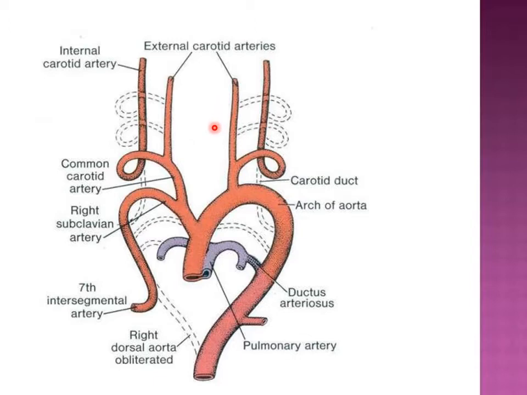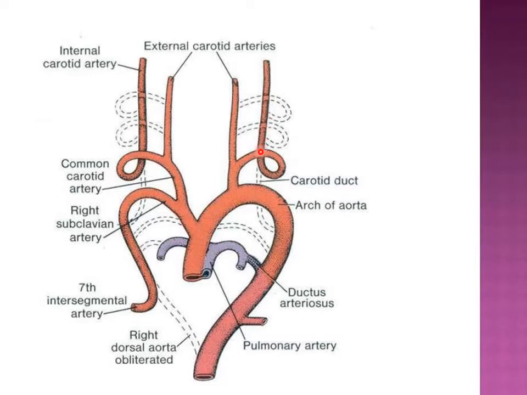The first arch only persists as the maxillary artery, and the second arch has only the stapedial artery as its derivative. Then the third aortic arch gives you the common carotid artery on each side, and then the proximal part of the internal carotid artery.